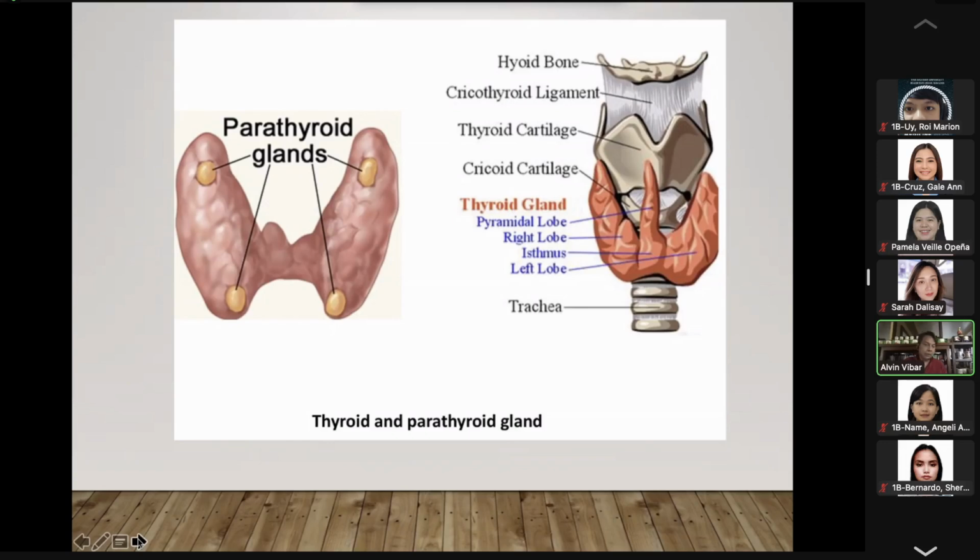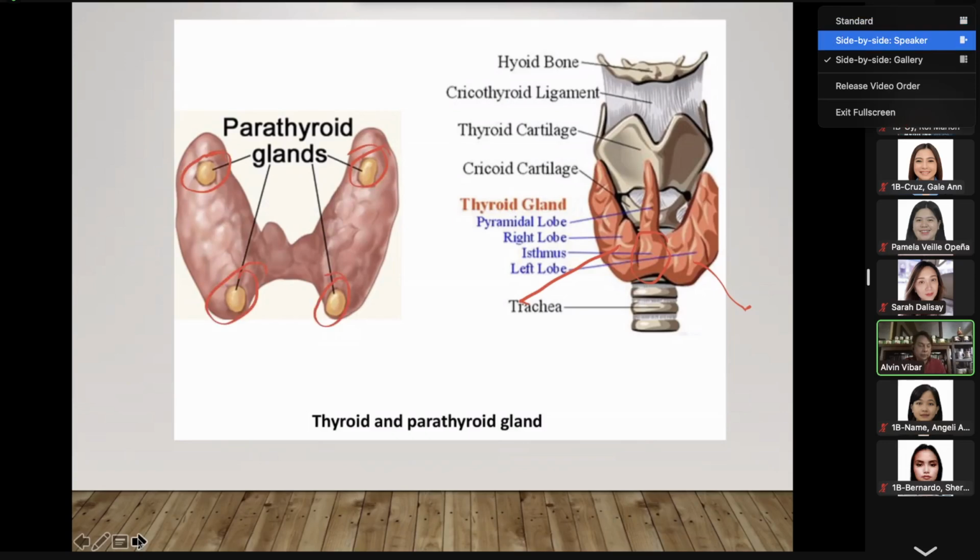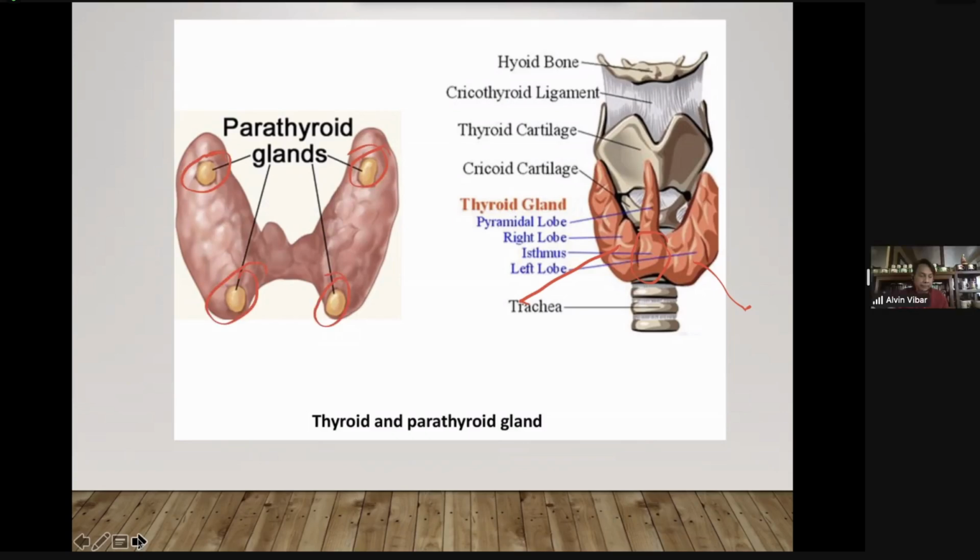The thyroid gland is made up of right and left lobes connected together at the center by the isthmus. Behind the thyroid gland, important endocrine glands to remember are the parathyroid glands, which are on the posterior part of the thyroid gland.